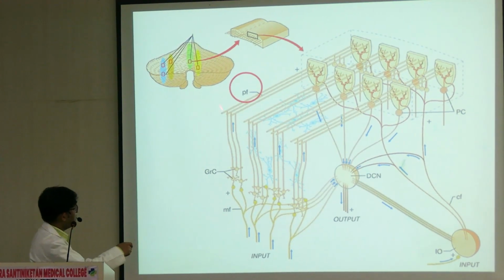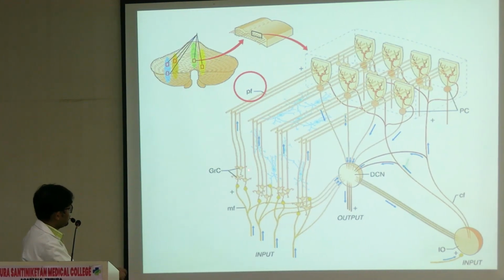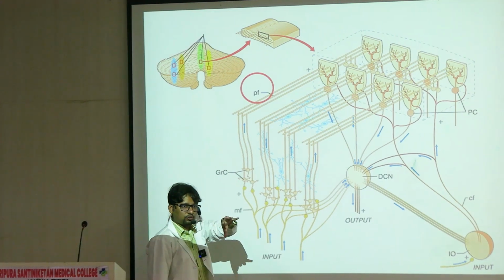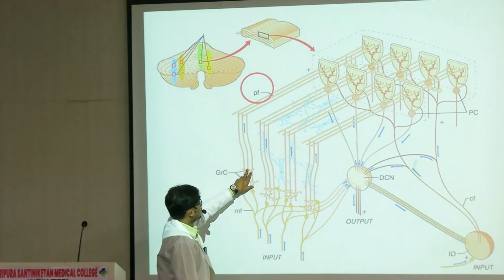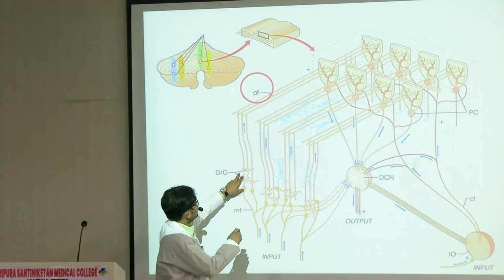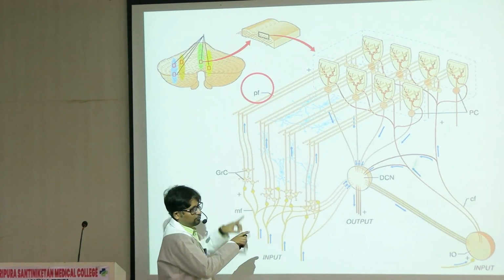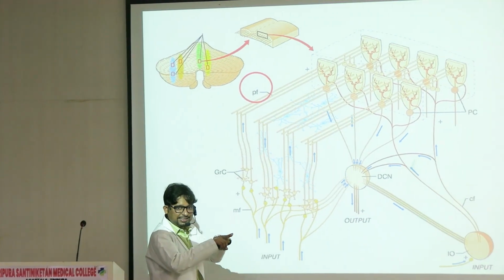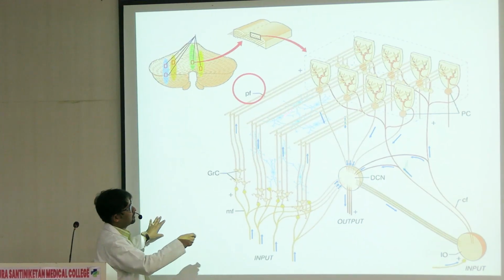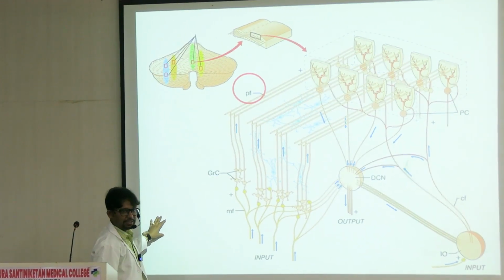So this is the parallel fibers, and as you can see, these are the granule cells. Granule cells again also have a lot of dendritic projections. One of the projections which ascend vertically, they go up to the molecular layer and form or branch at 90 degrees or perpendicularly to form the parallel fiber network. So this is the parallel fiber network that is there.